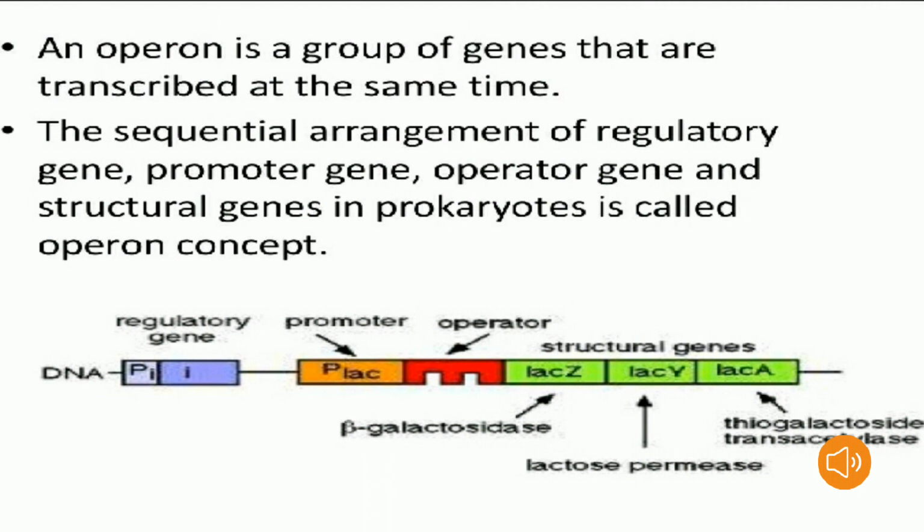The sequential arrangement starts with the regulatory gene. It means when the gene is needed, we call it a regulatory gene. After that come the promoter gene, operator gene and structural gene. This sequential arrangement, regulatory gene, promoter gene, operator gene, structural gene in prokaryotes, the bacterial cell, is called the operon concept.